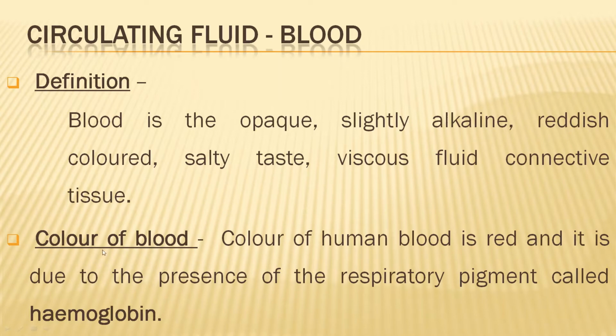So, the color of the human blood is red as it is due to the presence of the respiratory pigment called hemoglobin. Hemoglobin is an iron containing pigment and it contains heme. We will study in detail afterwards, in this chapter only. So, you will get to know hemoglobin. So, it is reddish in color.